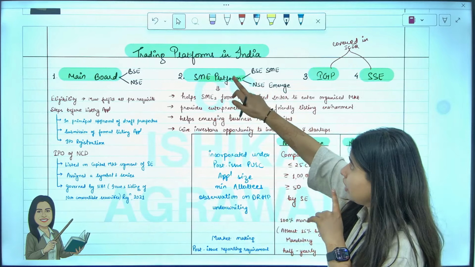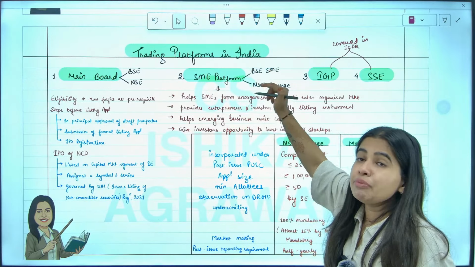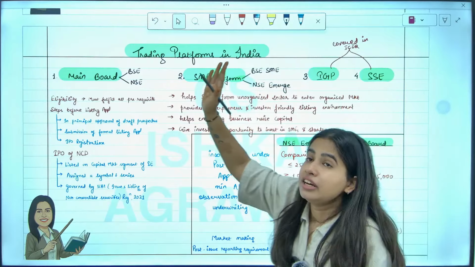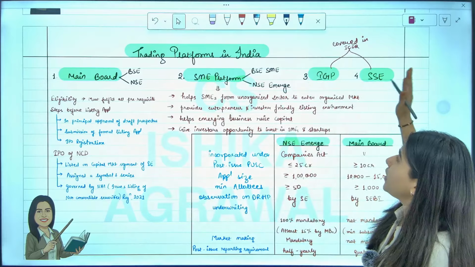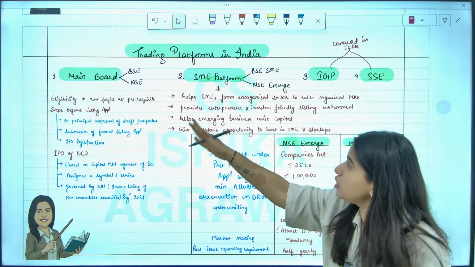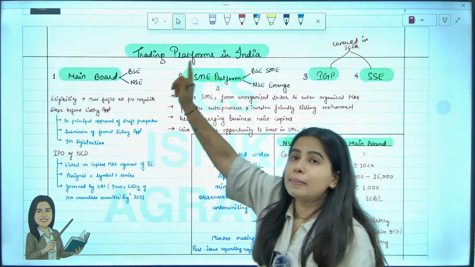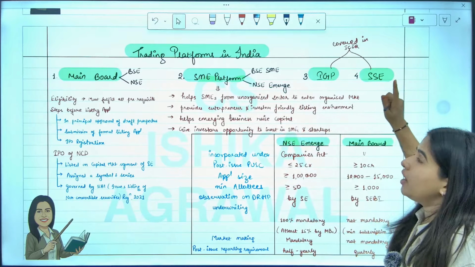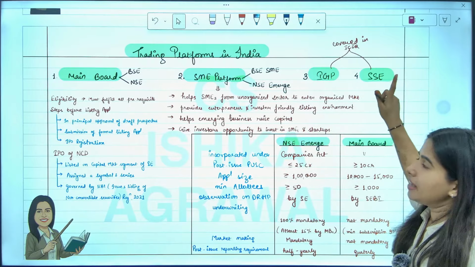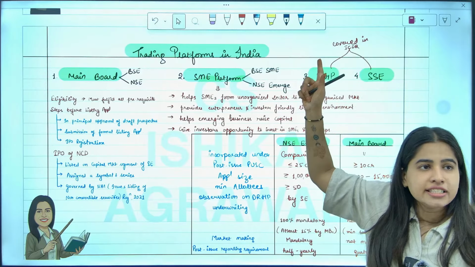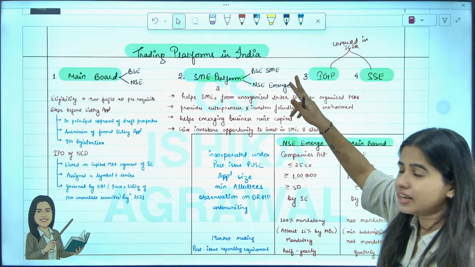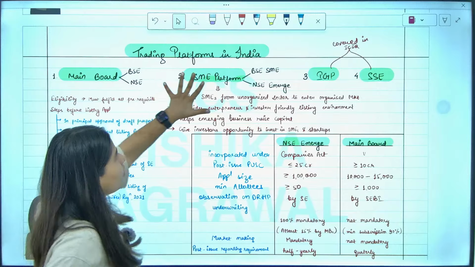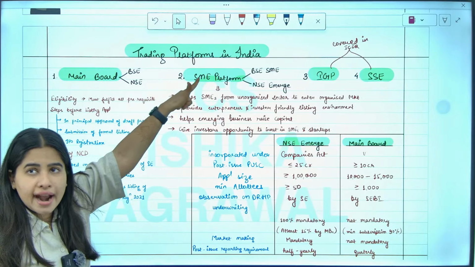Now, all the stock exchanges have these 4 trading platforms. One is your main board, one is your SME board, one is your IGP, another is your ITP. IGP and ITP are covered in the ICDR chapter, so we will cover them with the ICDR chapter.